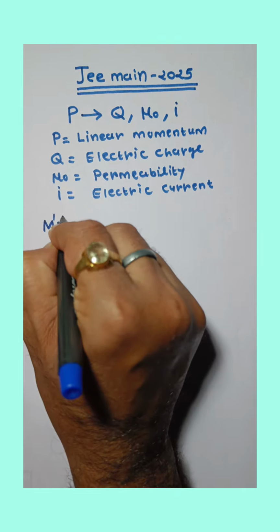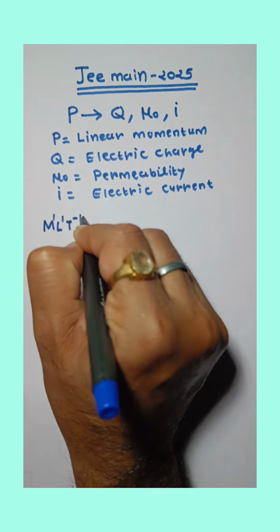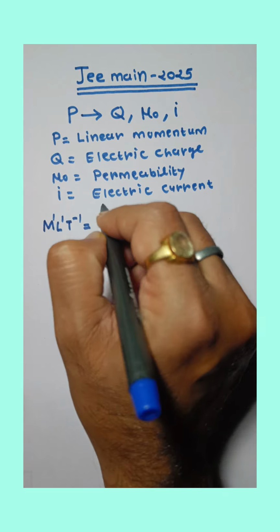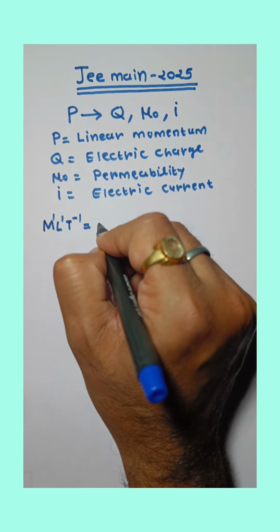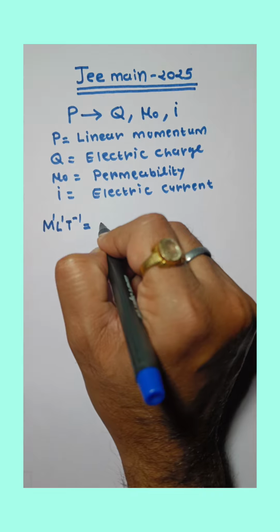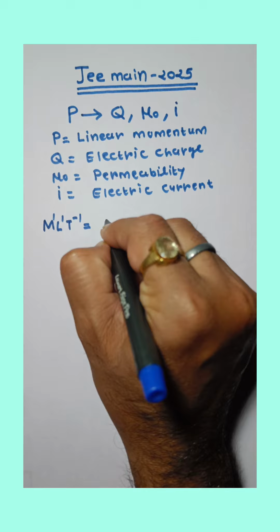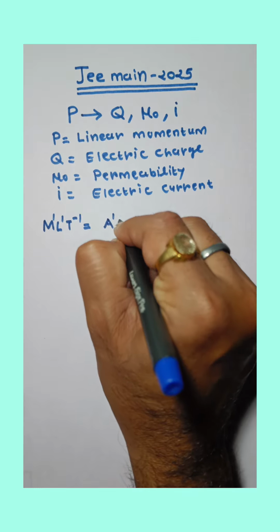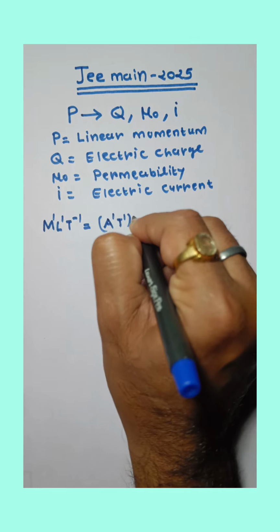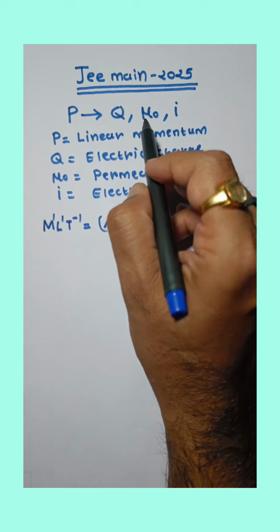So M^1 L^1 T^-1. Here K is the constant of proportionality, that is always dimensionless. So K is M^0 L^0 T^0. Q is electric charge, ampere second. So dimensional formula is A^1 T^1, raised to suppose a.